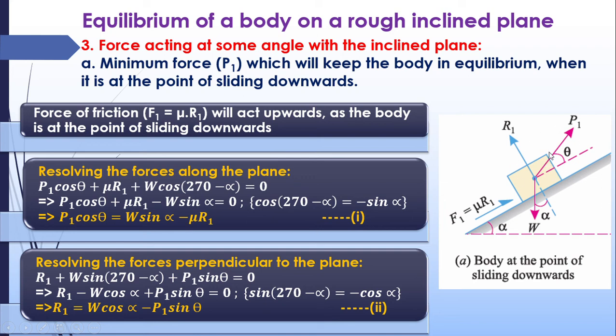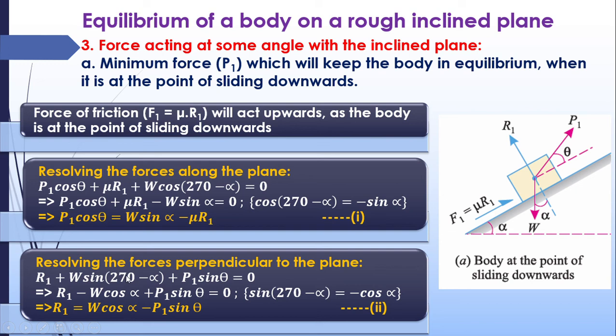So you'll get, along the plane, three forces: P1, F1 and W. The component of P1, F1 and the component of W are there. The component of P1 is P1 cos theta because this angle is theta. This is our plane, so this angle is theta. Mu R1 is in the same direction, so plus mu R1, and for W this angle is 270 minus alpha. So you'll get P1 cos theta is equal to W sin alpha minus mu R1.